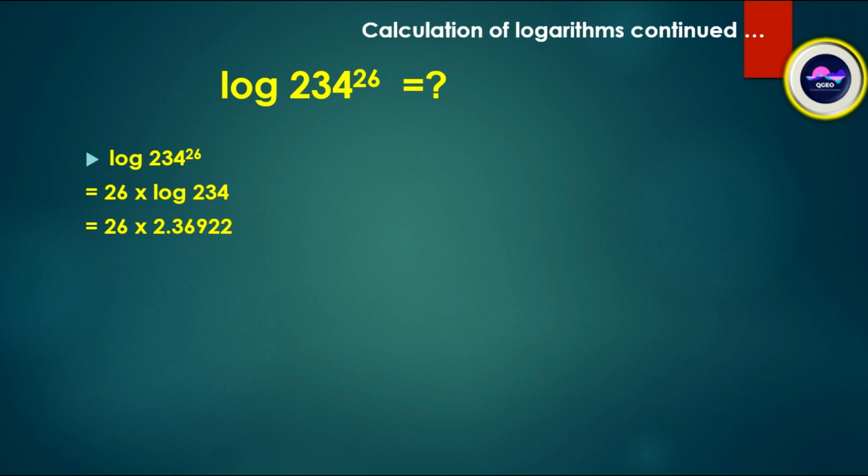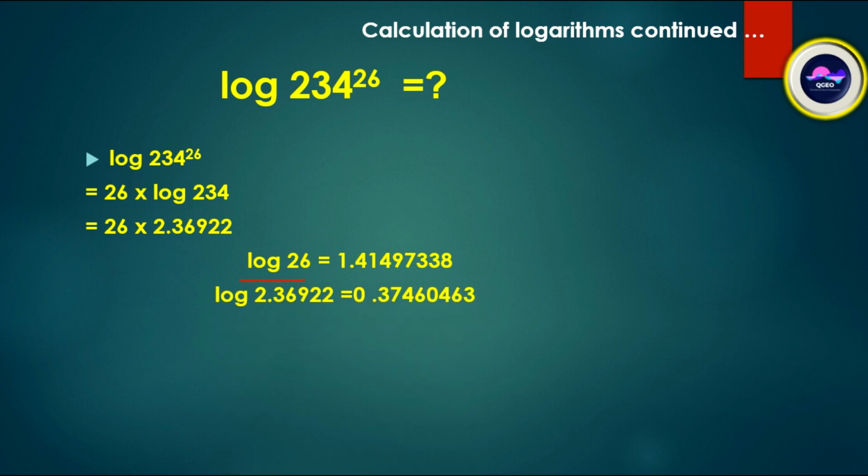We can calculate in this manner: log 26 will be 1.41497338, and log 234 is 2.36922, which is equal to 0.37460463.